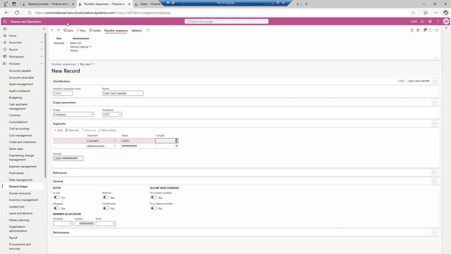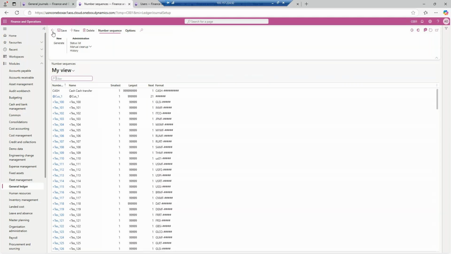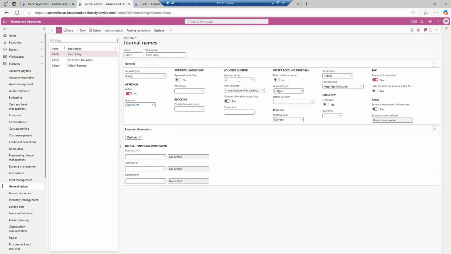Save it, go back, and here you will now be able to select. Refresh the form once. So click on the new button, click on the name. Number sequence is still not saved, so let's go here. Yes, I need to type cash and save it.